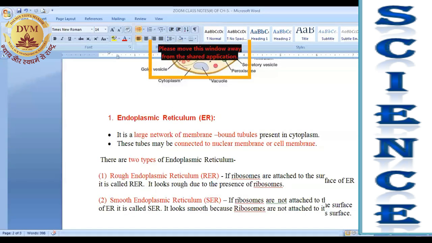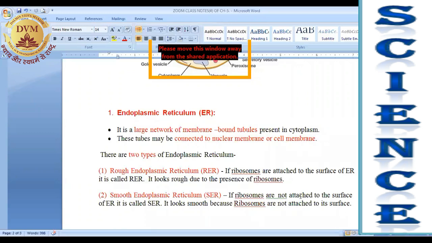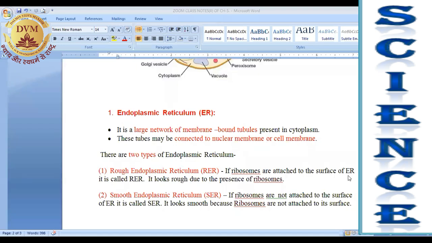Now, there are two types of ER. Endoplasmic reticulum is of two types. The first one is rough endoplasmic reticulum. In short, we can say RER, right? RER means rough endoplasmic reticulum. Now, if ribosomes are attached to the surface of ER, it is called a rough ER, and it looks rough due to the presence of ribosomes.